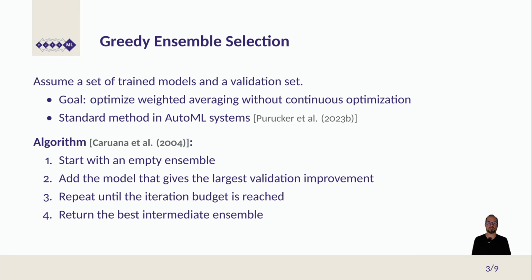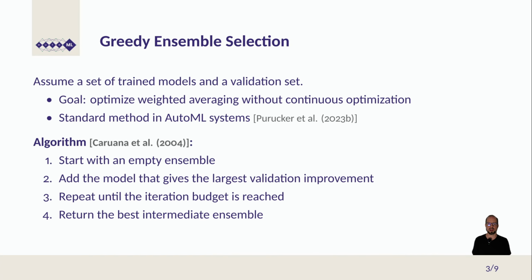Greedy ensemble selection assumes a trained set of models and a validation set. The goal is to optimize a weighted averaging without continuous optimization. It's a standard method in automated machine learning, as shown by Purucker et al. It was introduced in 2004 by Rich Caruana and his colleagues, and they actually used it to select from 2,000 models produced by random search. And it works as follows.